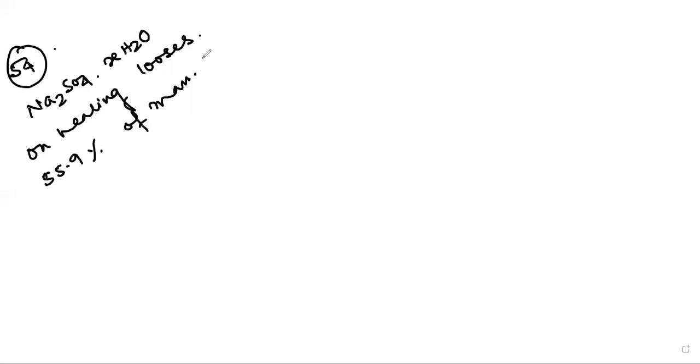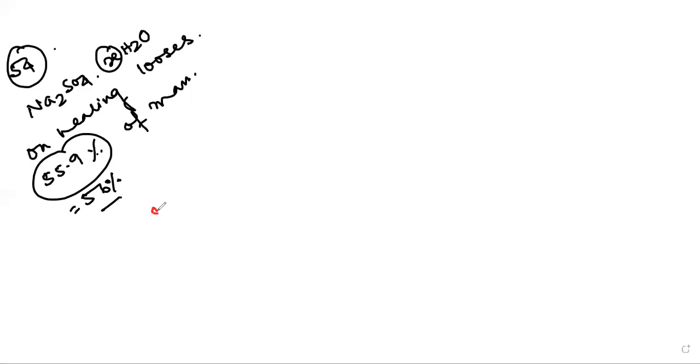What is the value of X here? This is an absolutely easy numerical. 55.9, we have taken it as 56% for the sake of easiness. Now what happens?